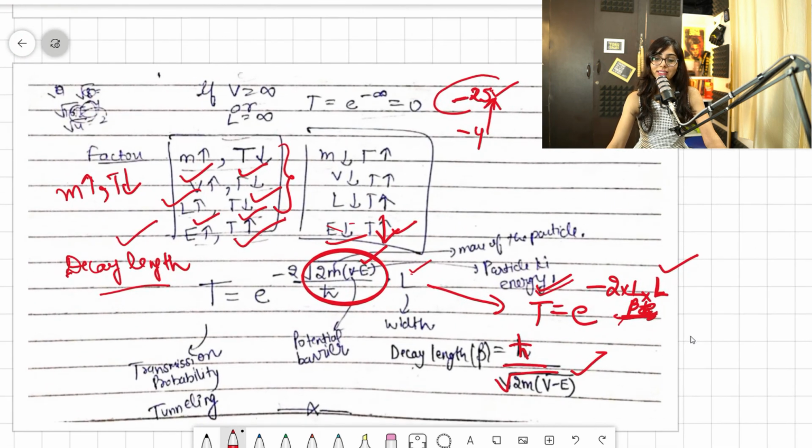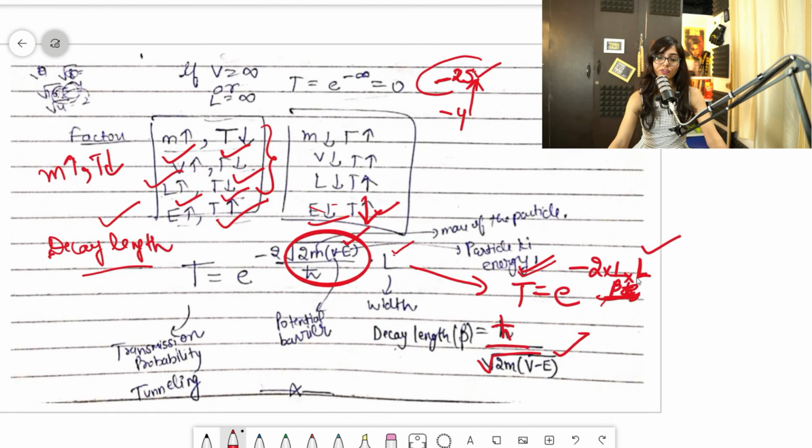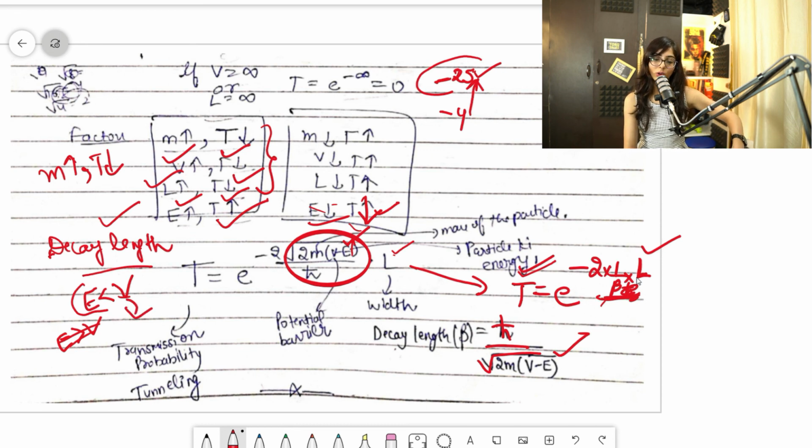Fine. So guys, that's it for this tunneling, because in this case we only study E less than V. Suppose if E is greater than V, then it will become infinity and then it will be 0 only, and we only study this case. E less than V. Always remember, we only study this E less than V for this finite width. Clear? Clear guys? So that is only tunneling guys.